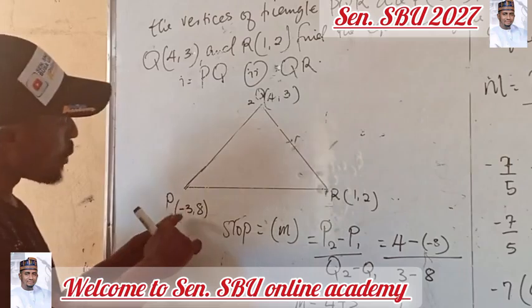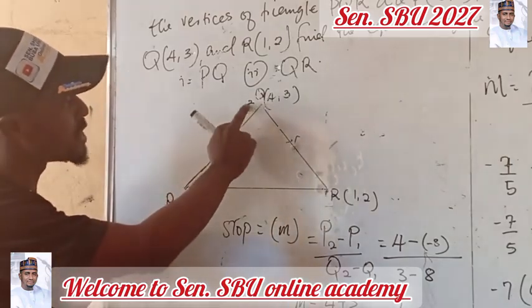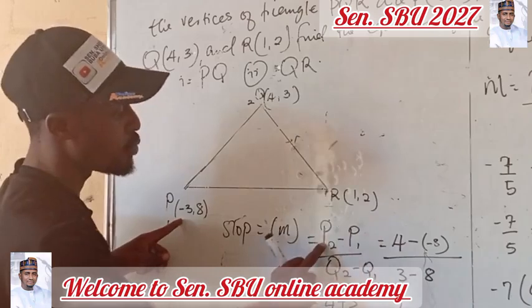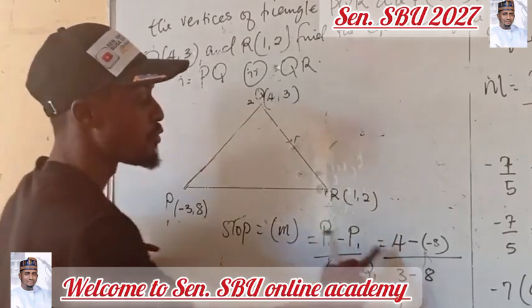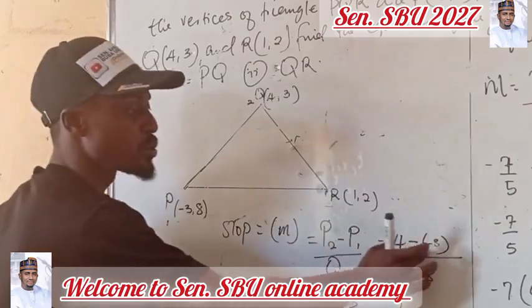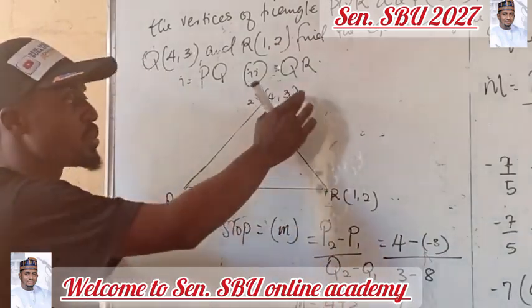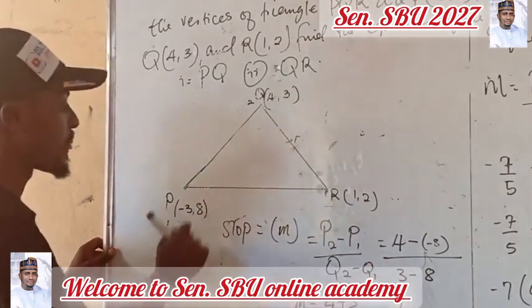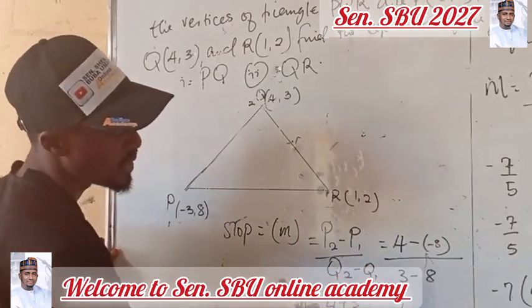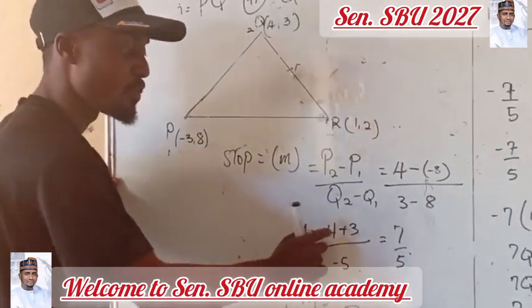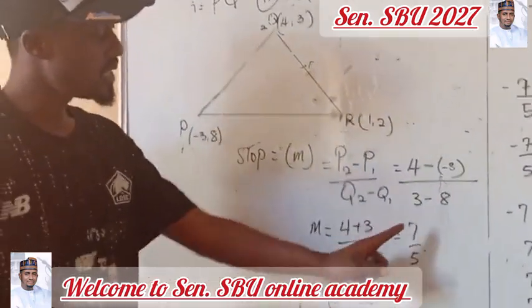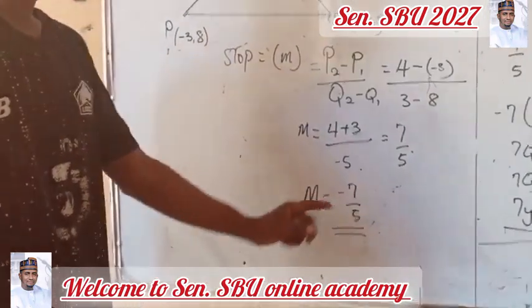Therefore, P2 will be 4, because this is bracket 2. P comes first before Q. We substitute P2 with 4, minus P1. We come to bracket 1: P1 is minus 3. All over Q2: in bracket 2, your Q2 is 3. Then Q1: in bracket 1, your Q1 is 8. Minus minus is plus, so 4 minus (-3) is the same as 4 plus 3, all over 3 minus 8, which is minus 5. Therefore, 4 plus 3 is 7, all over minus 5. Our slope is minus 7 over 5.